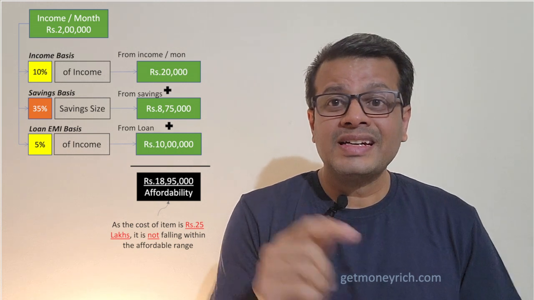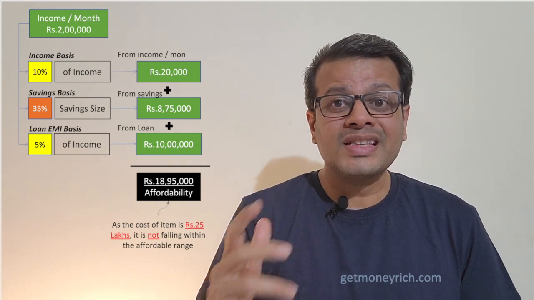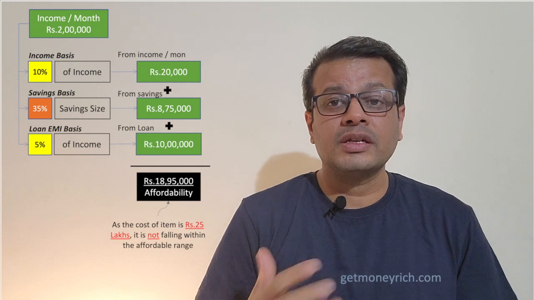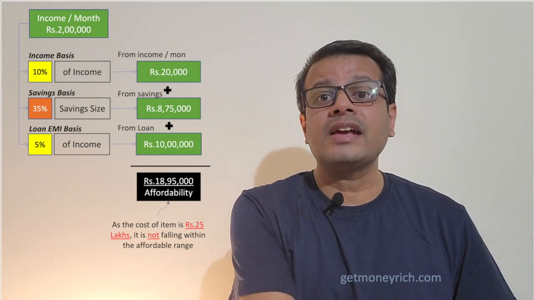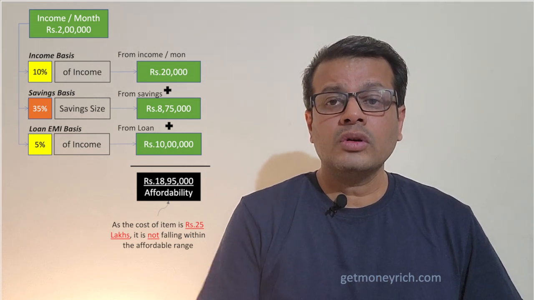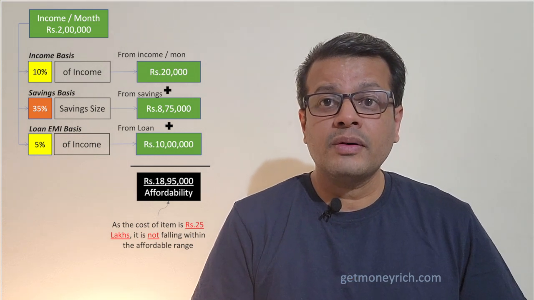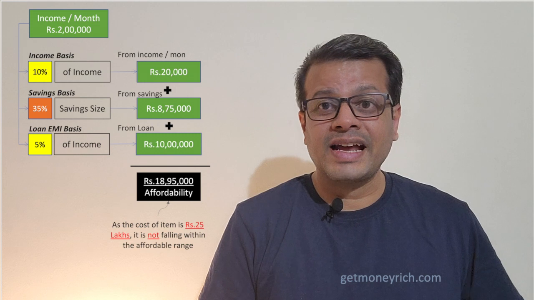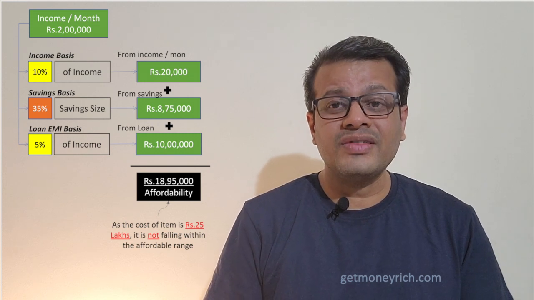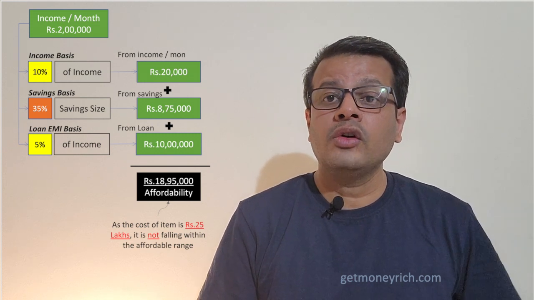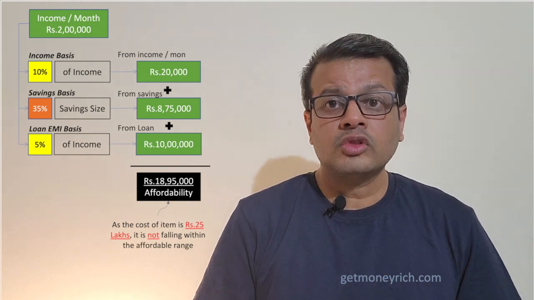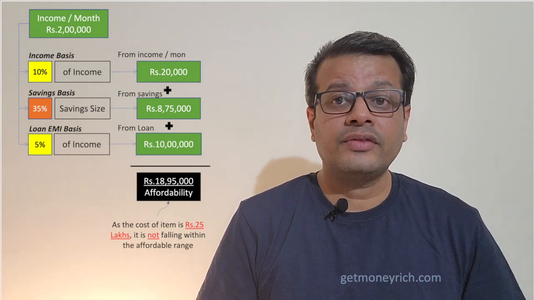Now let's dig into our income. How much is the income? The income is 2 lakh rupees. It means you can take out 10% from your income. So 10% of your income is 20,000 rupees. So now you have money from two sources, 8 lakh 75,000 from your savings and 20,000 from your monthly income. So till now you only have 8 lakh 95,000.